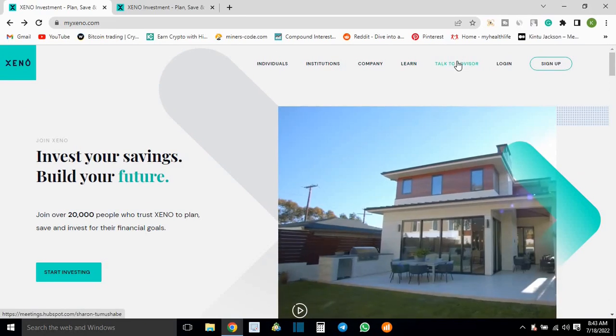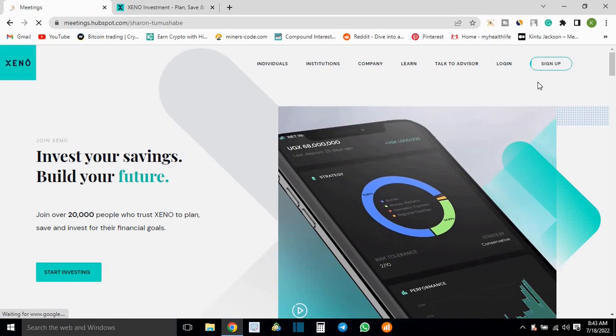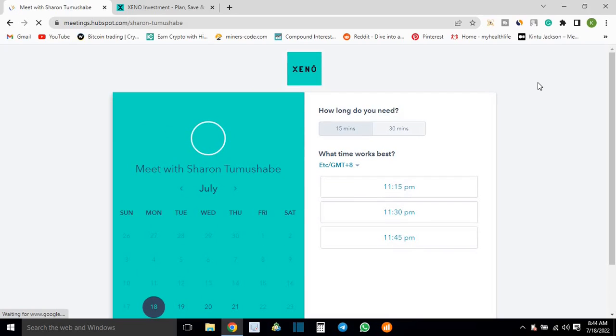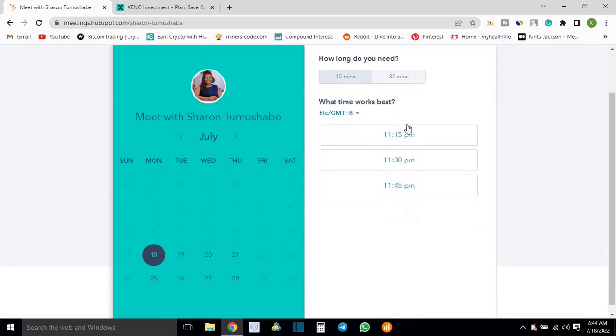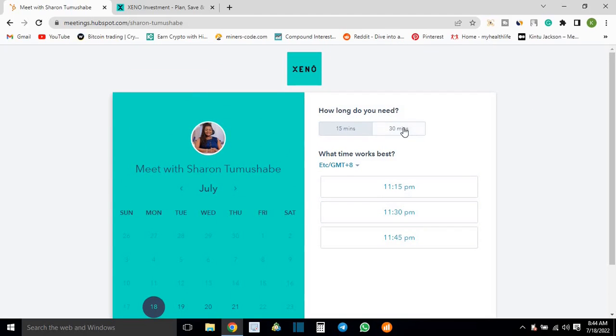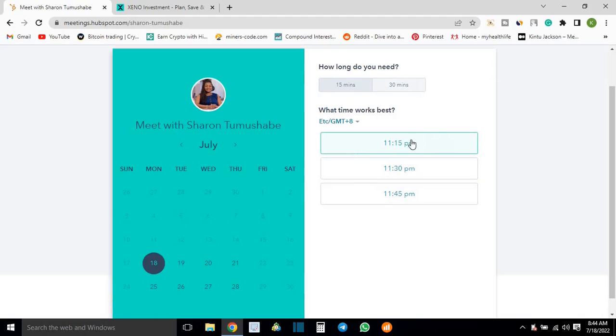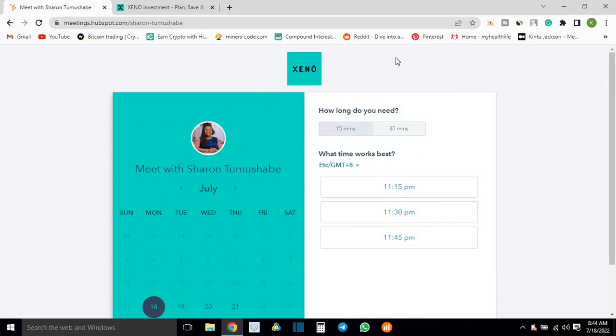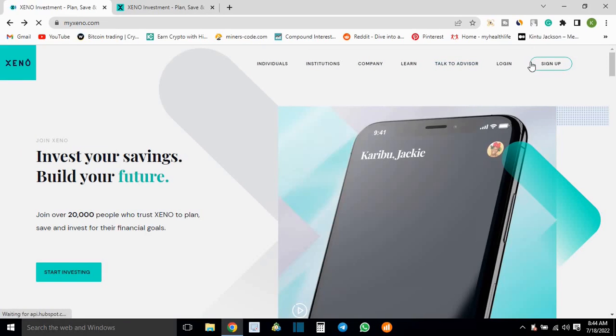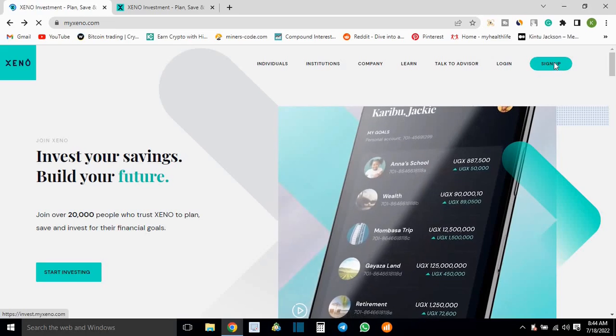On talk to the advisor, basically they give you confidence and the feeling that, yeah, your money is going to be safe, and whichever dream you have in however many years to come is achievable. So you will have an appointment with an advisor who will give you their time, and I guess she would contact you here when you select your best time. Then you submit this. She will talk to you and advise you about the investments that you make on their platform. All right. So to get started, just click the sign up button right here.